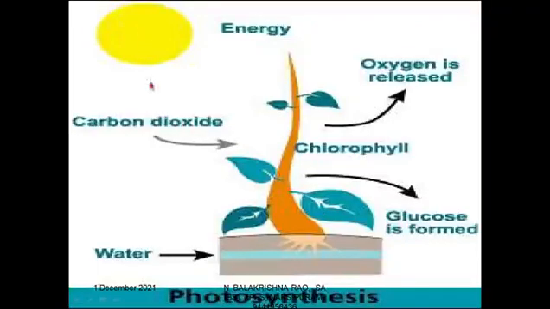So the carbon dioxide and water are combined by the sunlight in the presence of chlorophyll, and glucose is formed and oxygen is released. So this is photosynthesis.